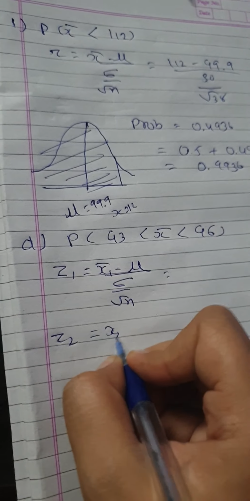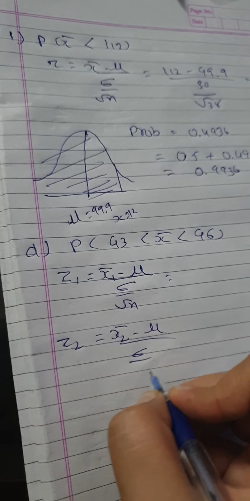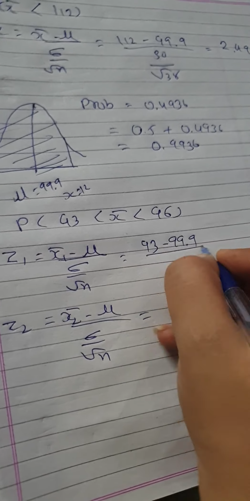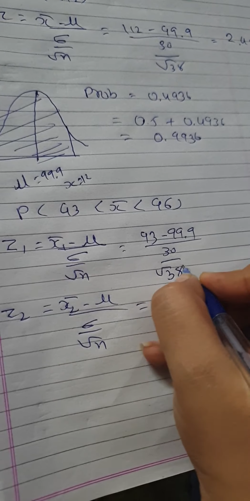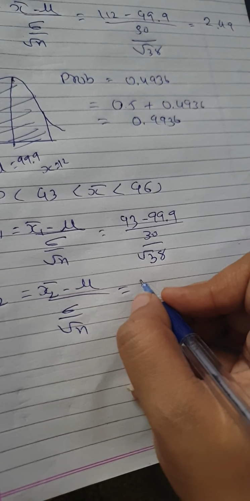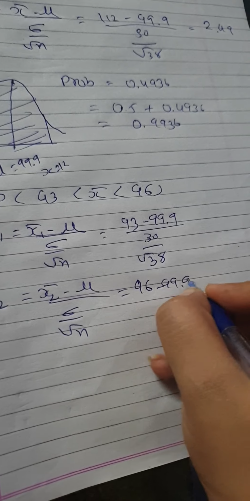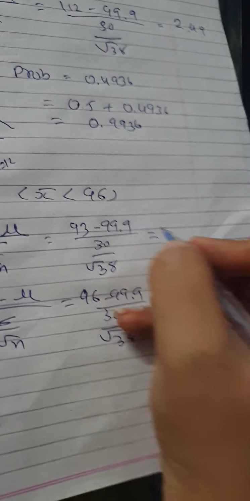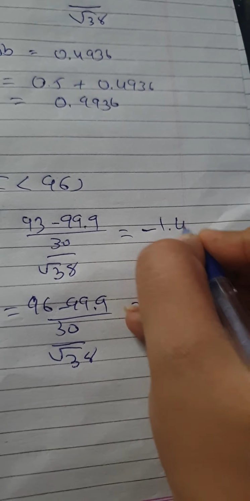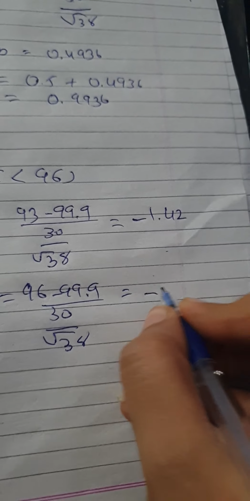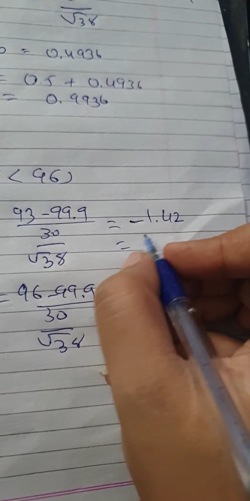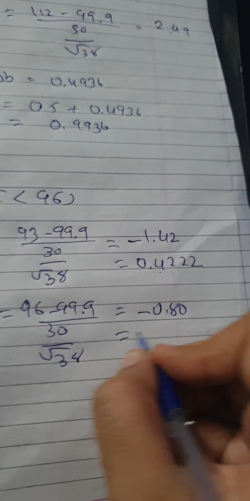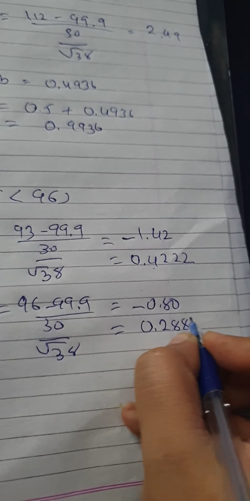Same for Z2, x2 bar minus mu, standard deviation root n. 93 minus 99.9 upon 30 root 38, and here 96 minus 99.9 upon 30 root 38. So here minus 1.42, here minus 0.80. If you check the value from the table, the probability will be 0.422. Here probability will be 0.2881.